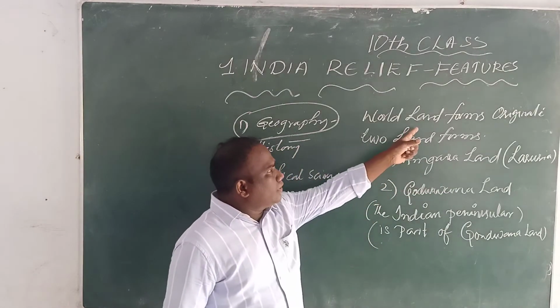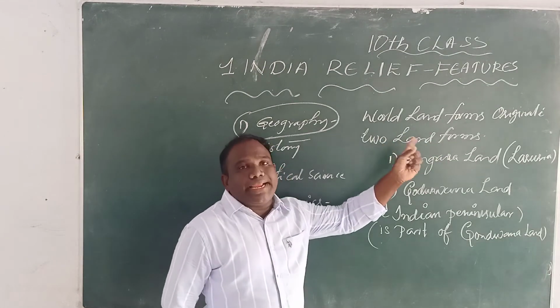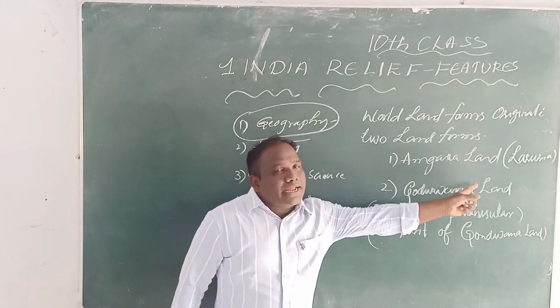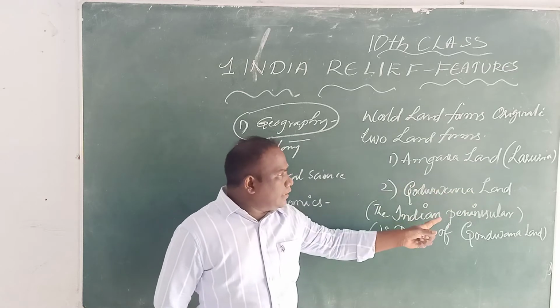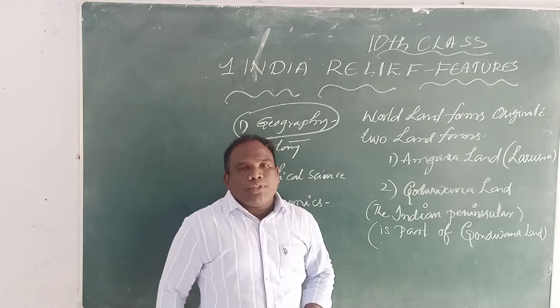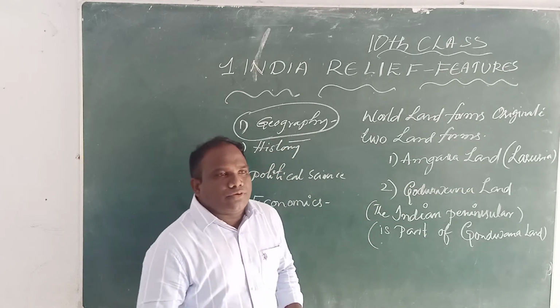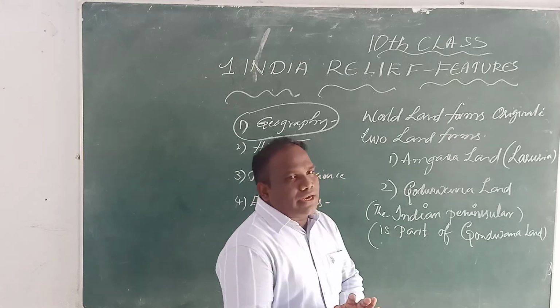World landforms originated from two main great lands. One is the Angara land, that is the Laurussia land. Second one is the Gondwana land. The Indian Peninsular Plateau is part of Gondwana land.